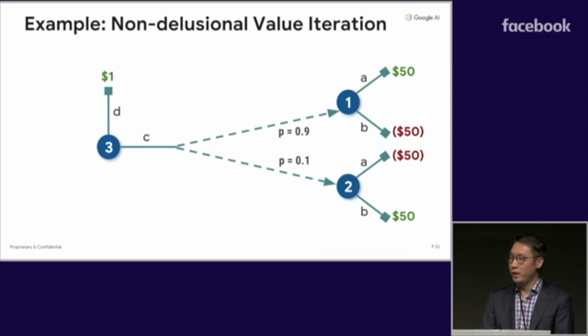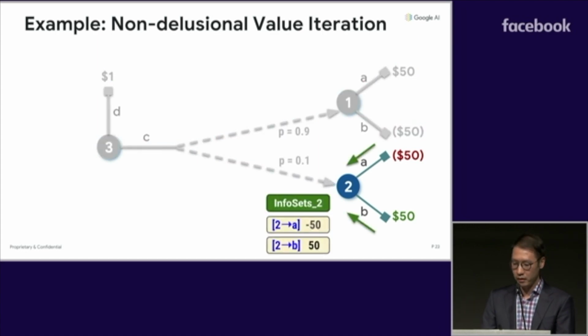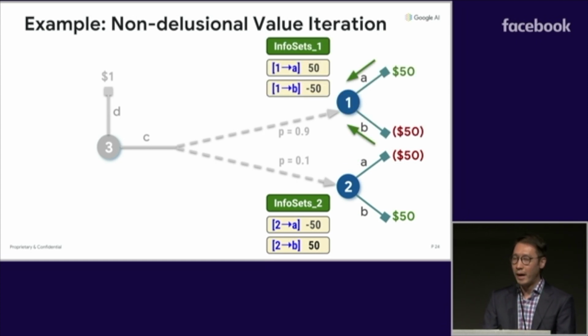So it's best to illustrate this on a running example where we do it in the style of value iteration. So consider the backup in state 2. Normally, we notice that B has a higher value than A, and we associate with state 2 a max value of 50. But because we don't know how the choice of B will interact with max action choices at other states, we also need to record the value of doing A. So in this case, we end up getting two distinct information sets, each with its own different policy commitments and its own Q values. We do a similar backup in state 1, and we get two distinct information sets, each with its own policy commitments and its Q values.